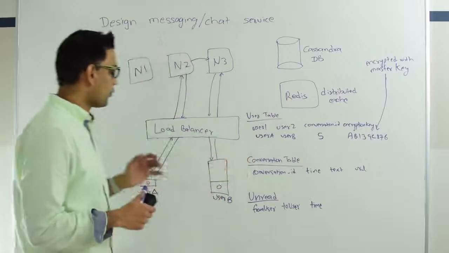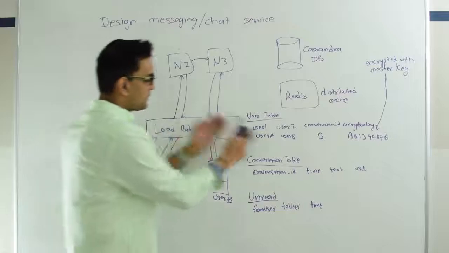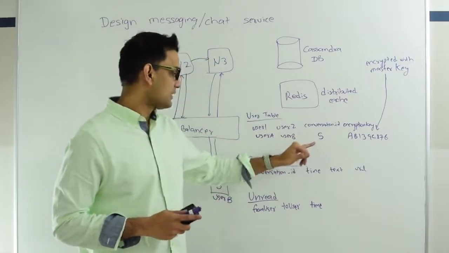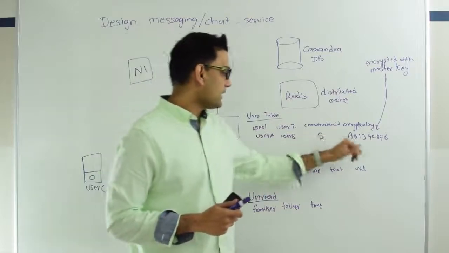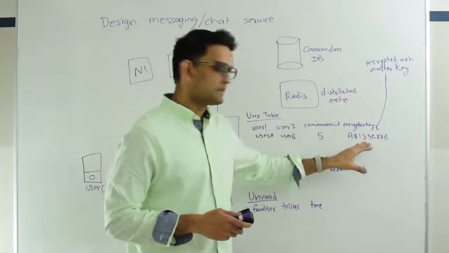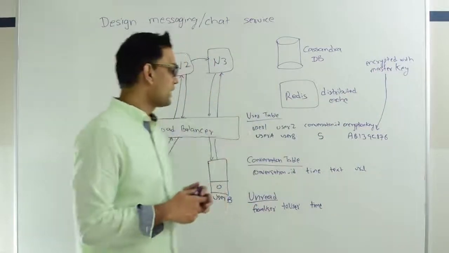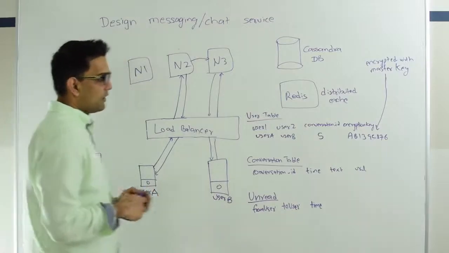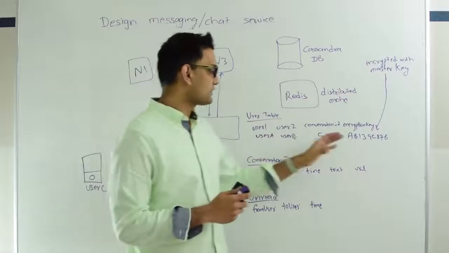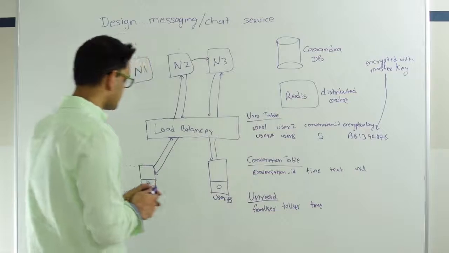So here, when user A becomes friends with user B, then we are going to put an entry into this user table saying user A, user B, and their conversation ID. It will be a unique generated number, and an encryption key, which will also be a randomly generated encryption key. But while it is stored here, it will be encrypted with another master key, which Facebook will store somewhere else. Now, remember, security is a very hot topic. So what I'm describing here is a bare minimum, and what Facebook would be doing is way more complicated.